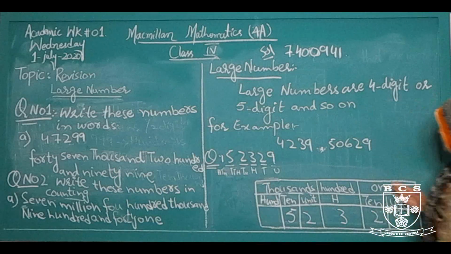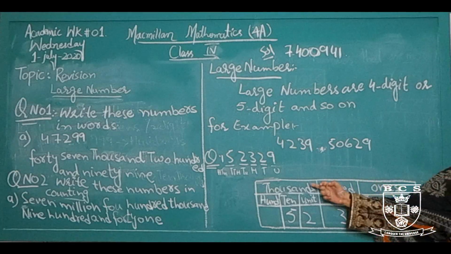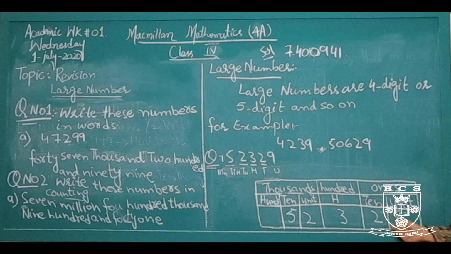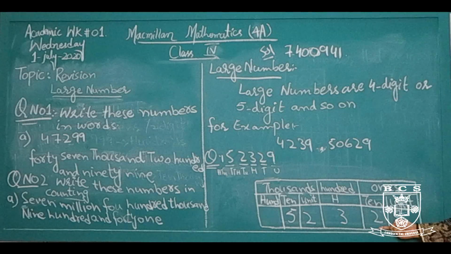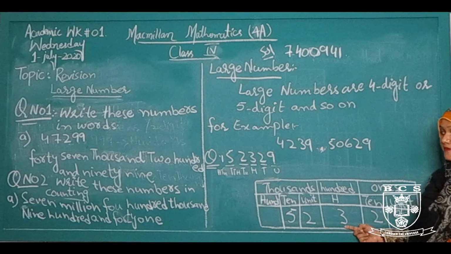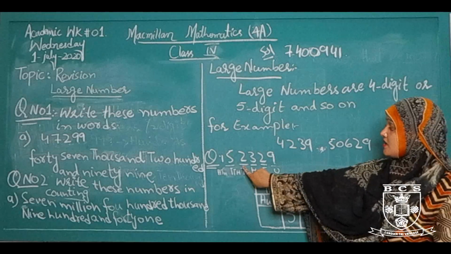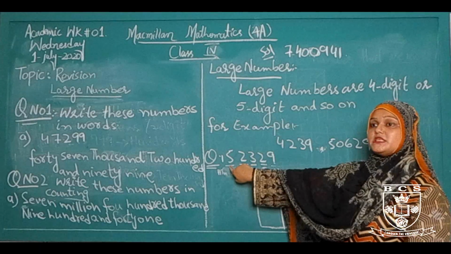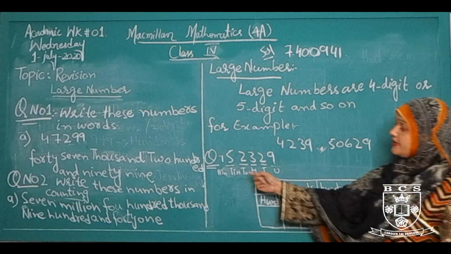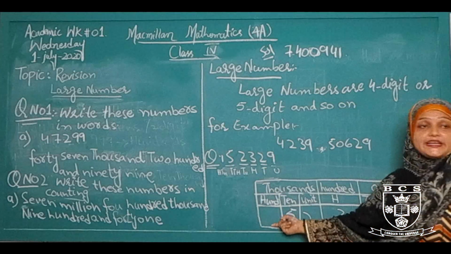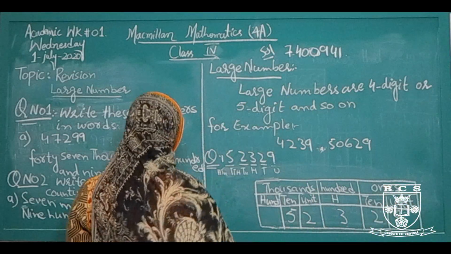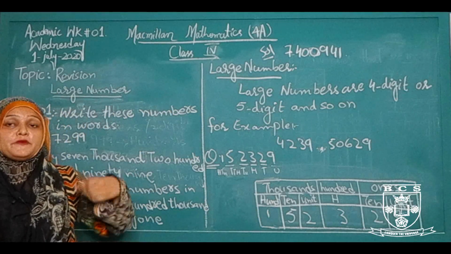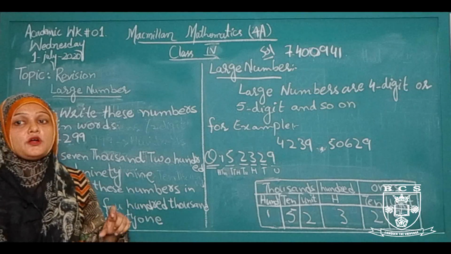We can describe these numbers according to these tables. We divide these tables into 3 portions, that is ones, hundreds, and thousands. Unit and 10. The first number is unit, this is 9. Second number is 2, this is 10. And the third number is 3, this is 100. When we move on to the thousands, this number 2 is the unit of the thousand. Second number is 5, the hundred of the thousand, and the third number is 1. This is 100,000. We write these numbers more in millions, ten millions. As we move our discussion forward, this increases the quantity of the numbers.